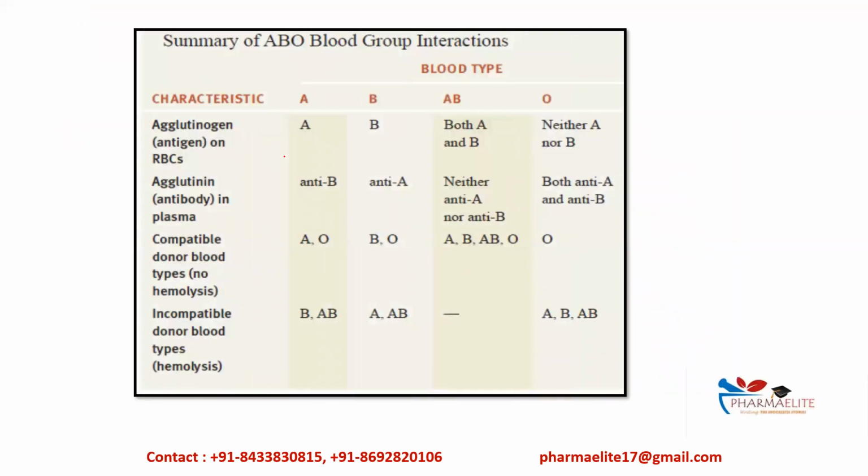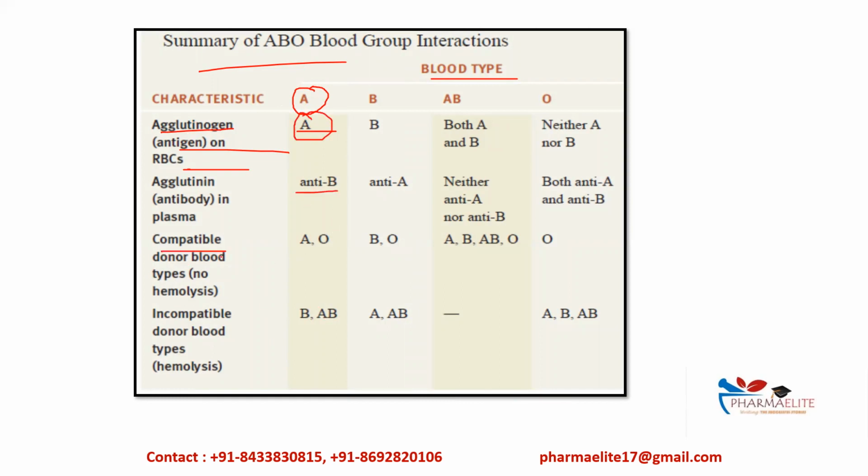Now we will get a better idea with the help of this table. So agglutinogen or the antigen on RBC, and these are the blood types. First we'll see everything about blood type A. Blood type A will have antigen A. It will have the opposite antibody, that is anti-B antibody.